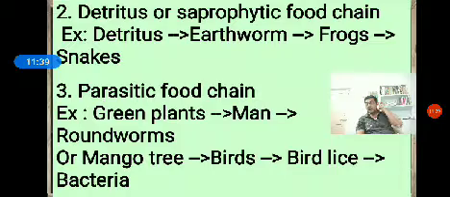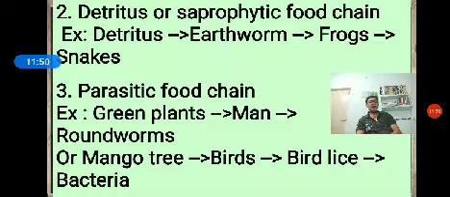Then the third one is called the parasitic food chain. Parasites are the organisms which depend upon other organisms for food and shelter and give ill effects to the host. Such organisms are called parasites.